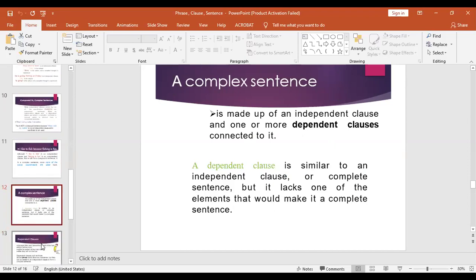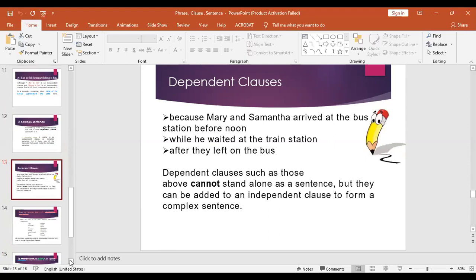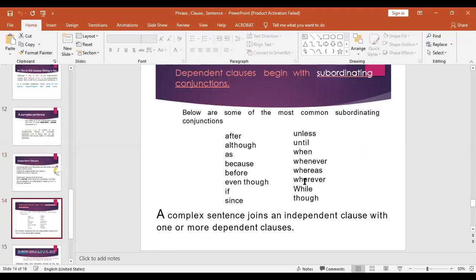I would like to share with you that whenever you see these words written before the sentence or in the middle of the sentence, joining two clauses, it means that they are complex sentences. All right. And dependent clauses begin with a subordinating conjunction. So these are subordinating conjunctions. When I say, while I was cooking food, my mother came. So in this, while I was cooking food is dependent and my mother came is independent.